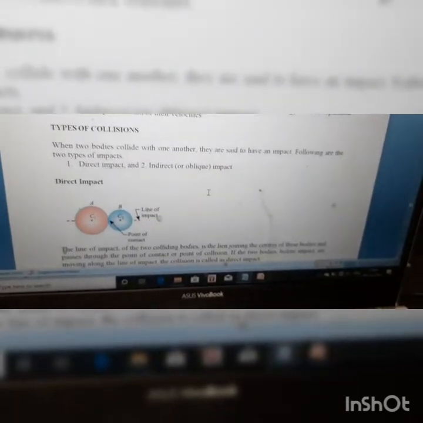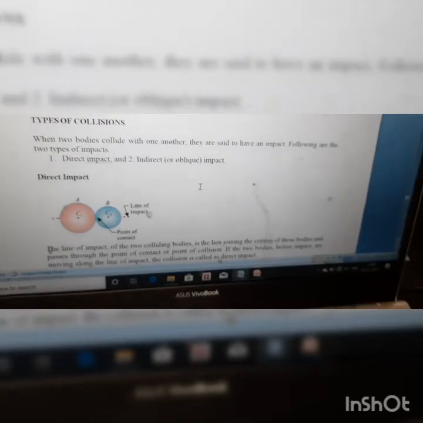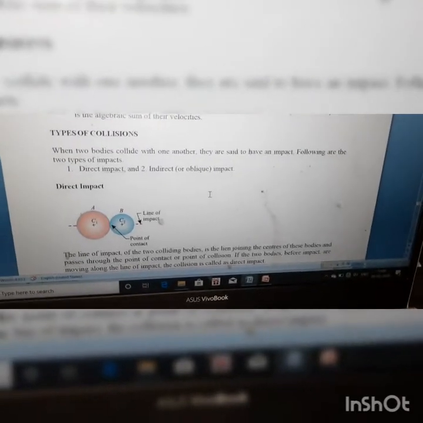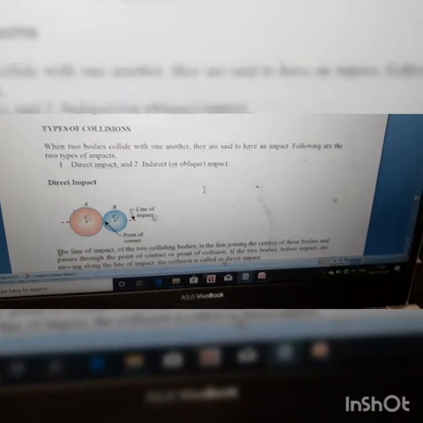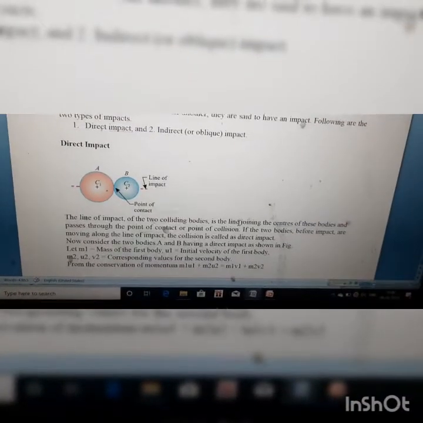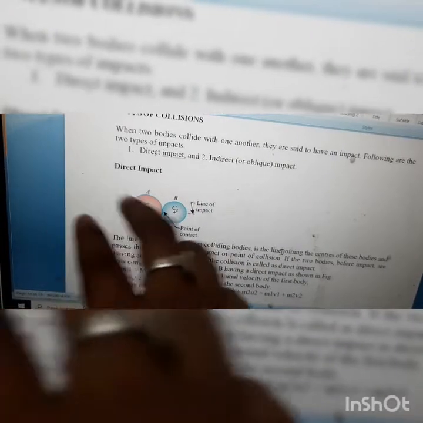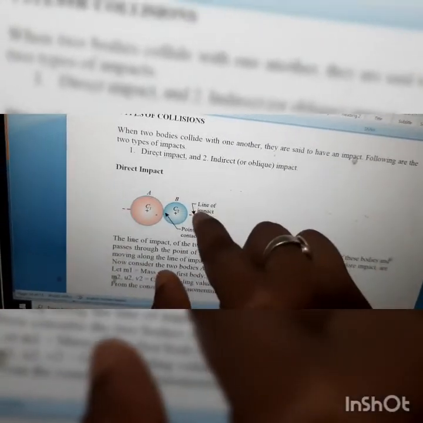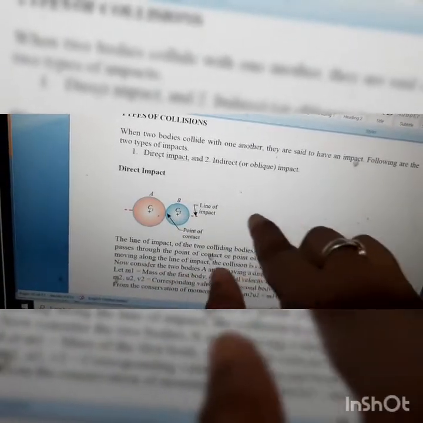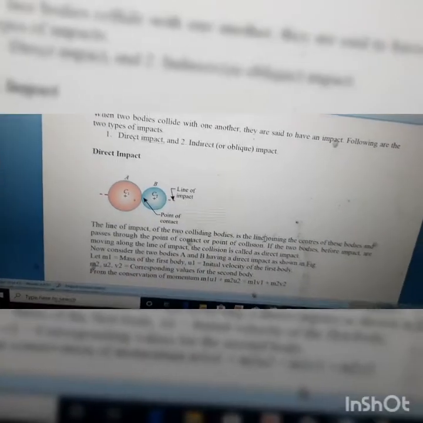Next we'll move to the types of collision. It is of two types, direct impact or indirect impact. So what is direct impact? Before the collision and after the collision, if they remain in the same line, that line of impact, then it is known as direct collision.